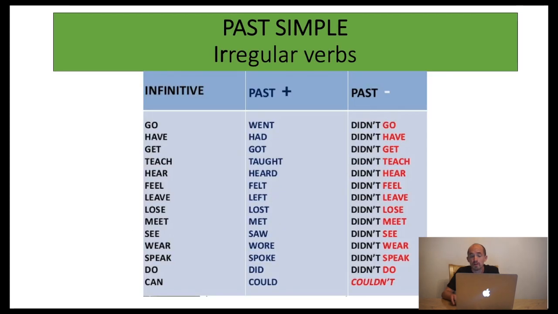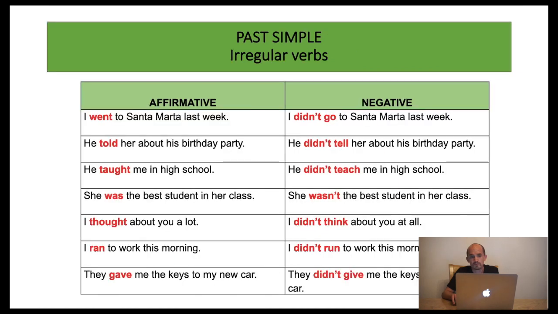In the past simple, there are many irregular verbs. Look at the screen to see a list of the most common irregular verbs in the past. As you can see from the table, in order to form the negative of the past irregular verbs, we use the same auxiliary verb, did not. Here are some more examples.